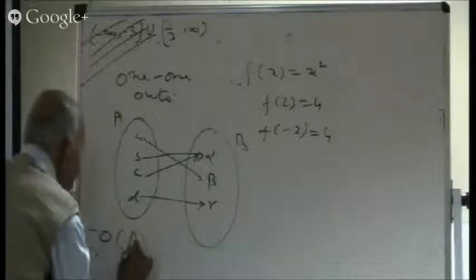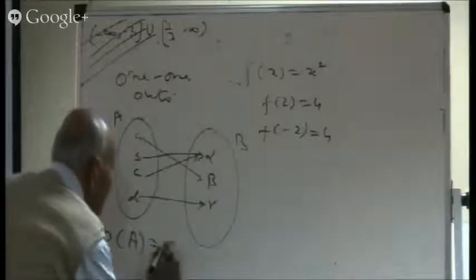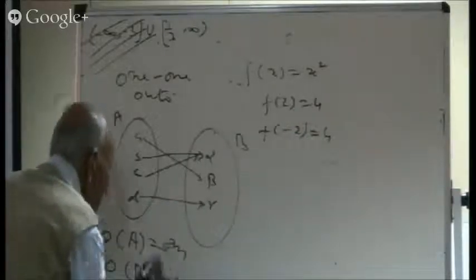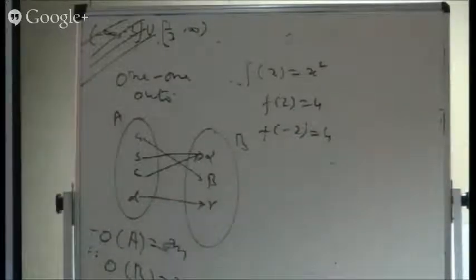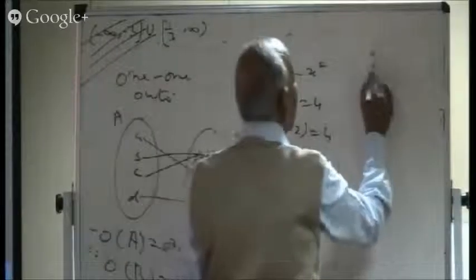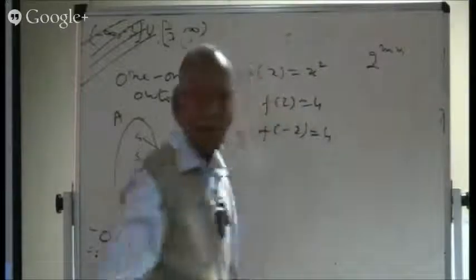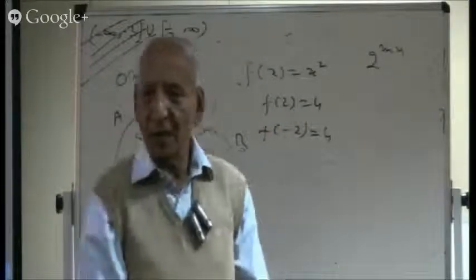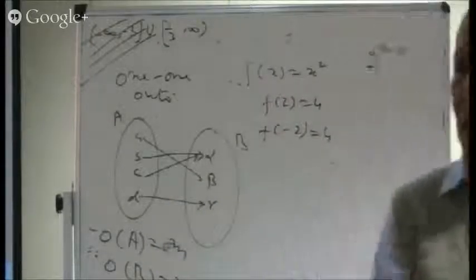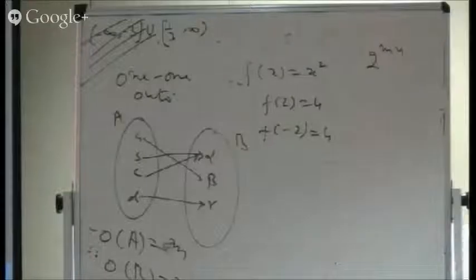Now supposing the order of A is equal to M, and the order of B is equal to N. So how many relations are possible? Can you tell me the number of relations? The number of relations is 2 raised to the power M into N, because we know the order of A cross B is equal to M into N. So every subset is a relation.